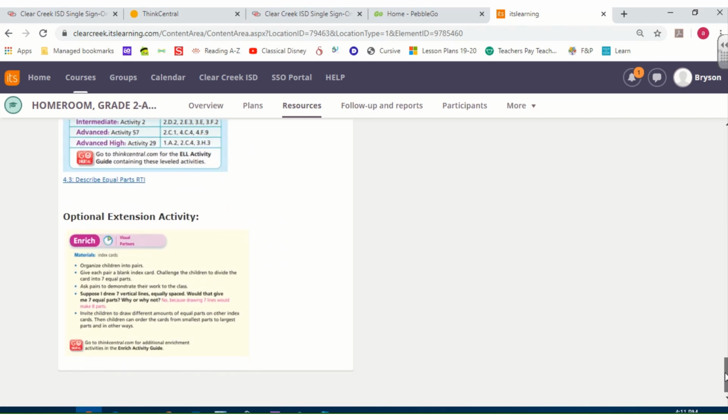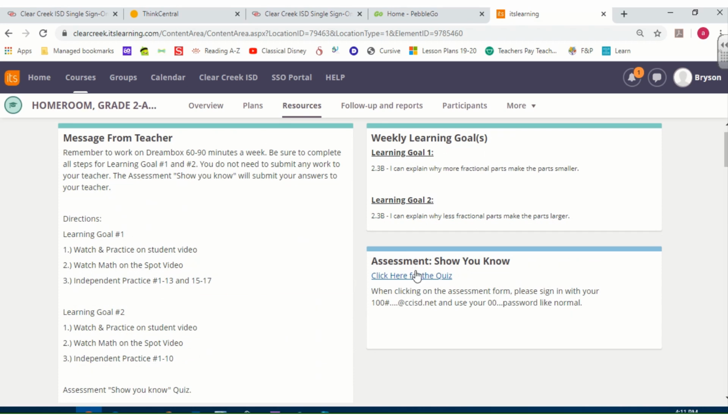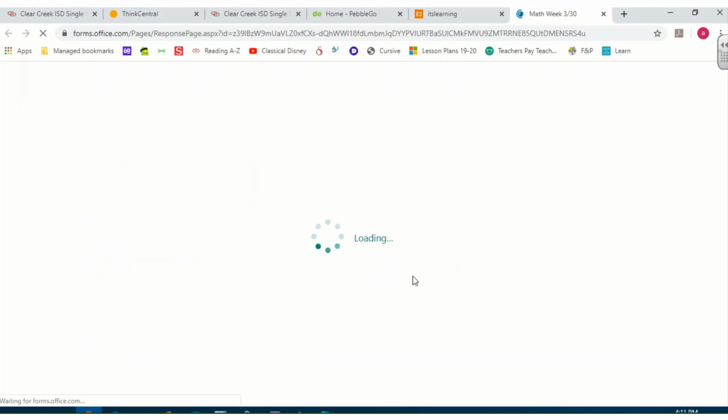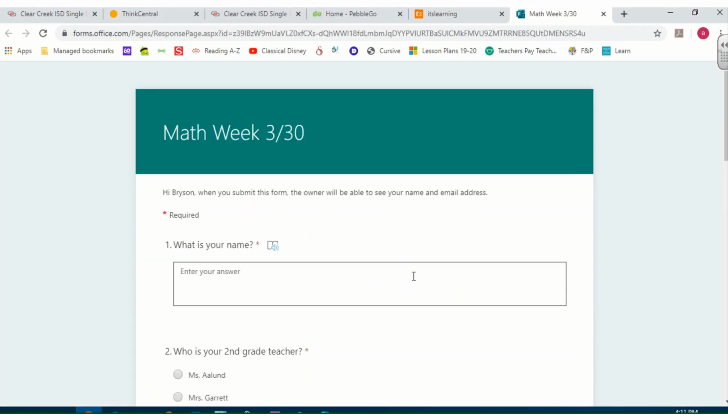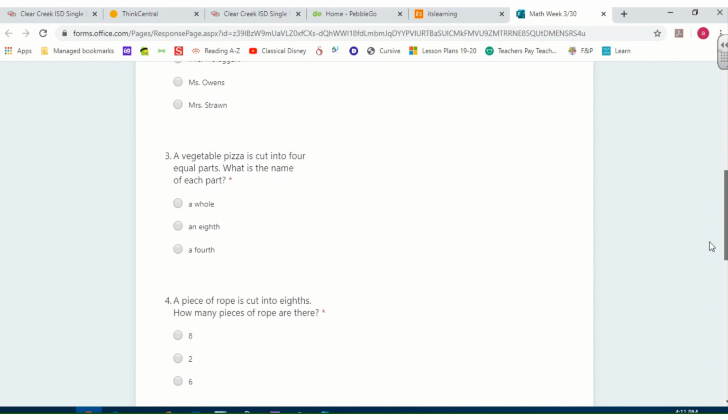And then your additional support and optional extension activities are listed there as well. The last thing you're going to do here is click on the quiz, log in through Microsoft Forms. Make sure that you log in with your 100@ccisd.net, name, who's your teacher, and then it has some questions here.